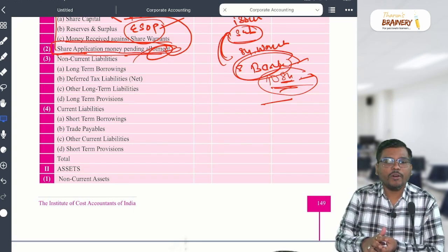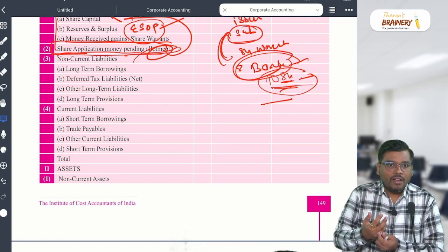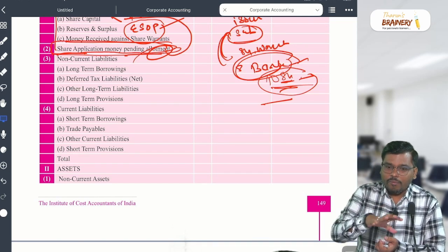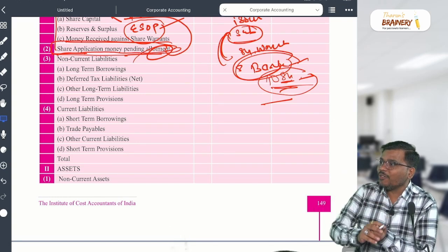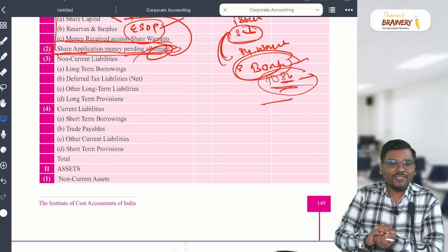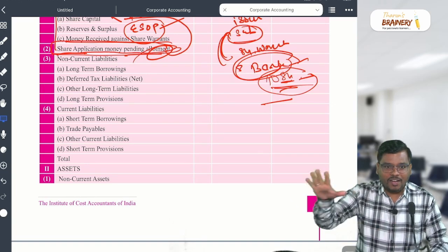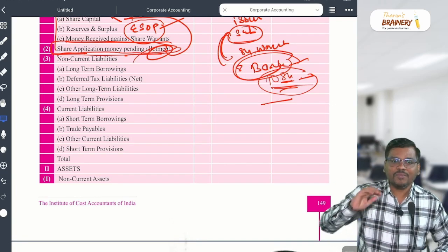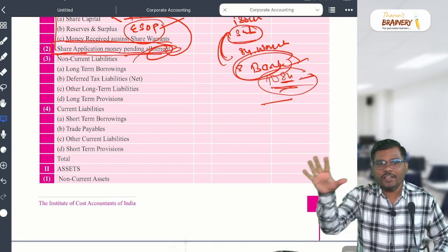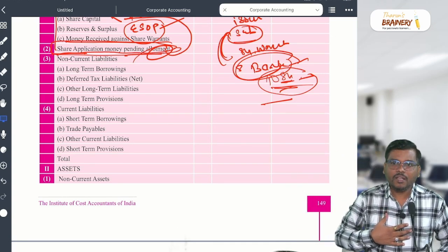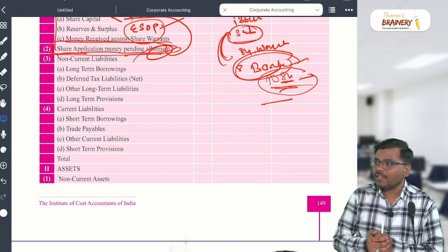I generally tell my students that when I was small and when I needed money, the mom used to keep the money in small boxes. Dabbas will be there in the home, right? Sugar box, the tea powder box. Everywhere, somewhere or in a rack, there is a box. In that they will keep the money. I belong to a village. So if you are from the village, you can link to what I am trying to say. Yes or no?